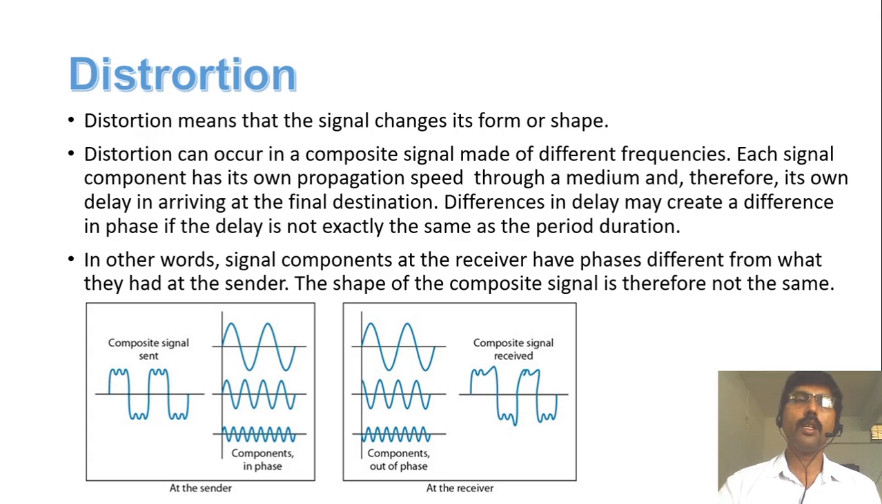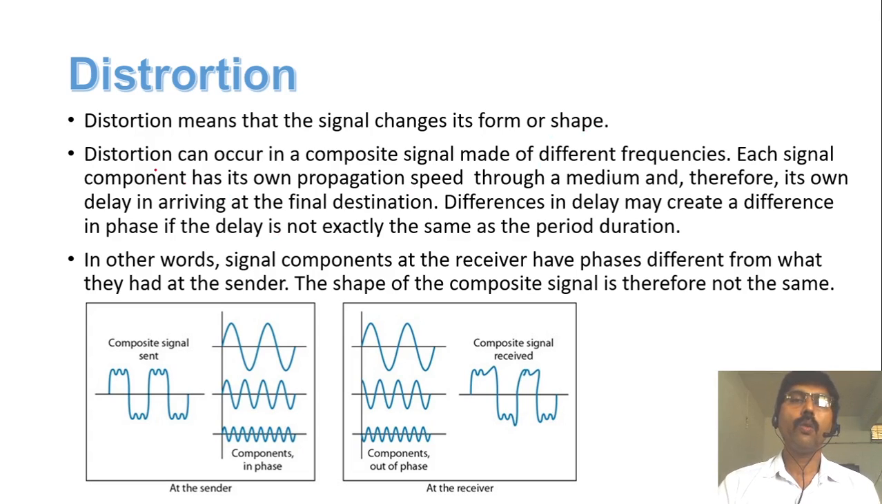The next impairment is called distortion. What is the meaning of distortion? Distortion generally happens in composite signals. This type of impairment is generally displayed in composite signals. Distortion means the signal changes its form or shape.